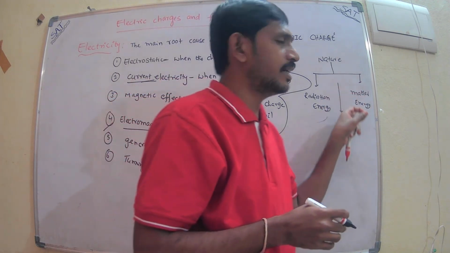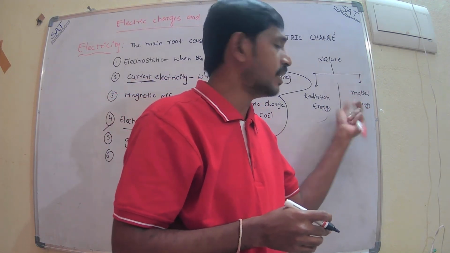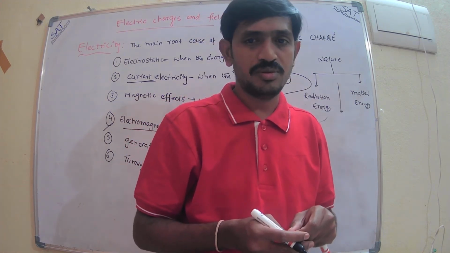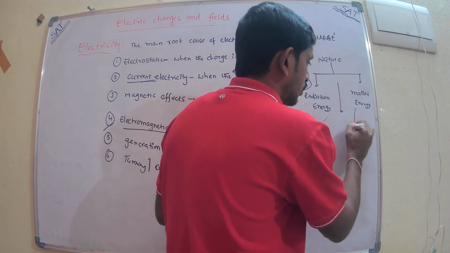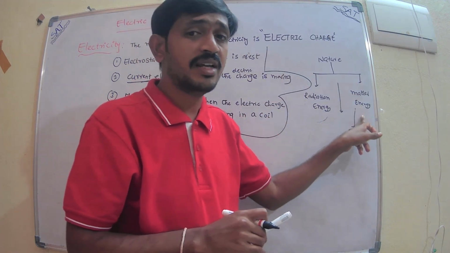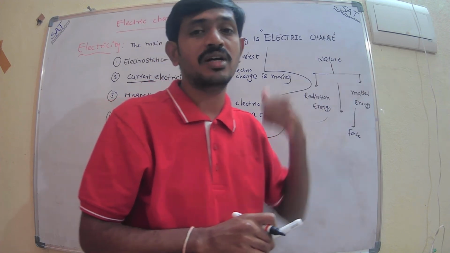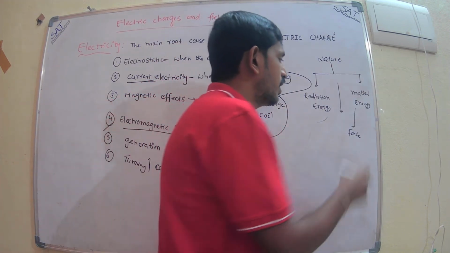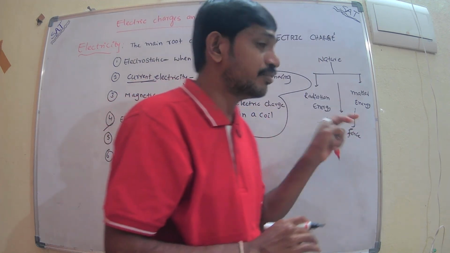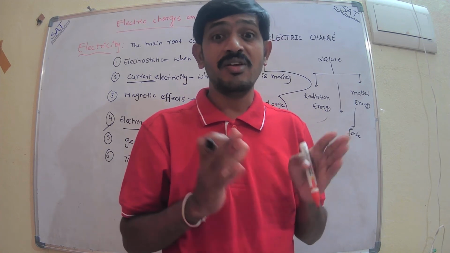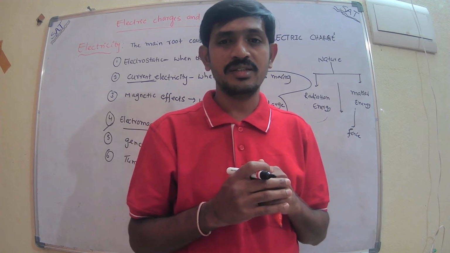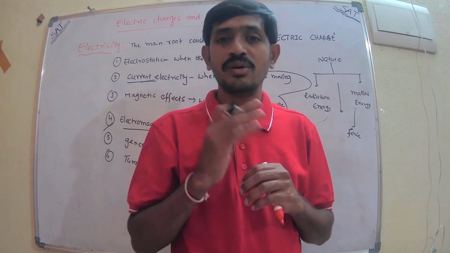The property of matter is that it can apply force, because it has some energy. When you have energy, definitely there is an ability to apply force on another body. So where did we get this force? So far we couldn't find the reason, but after so many years we have come to a conclusion.